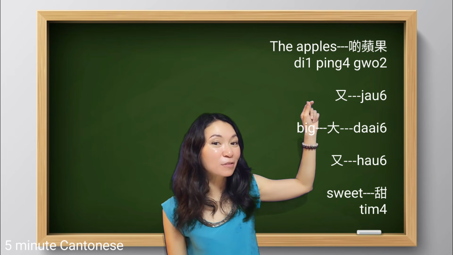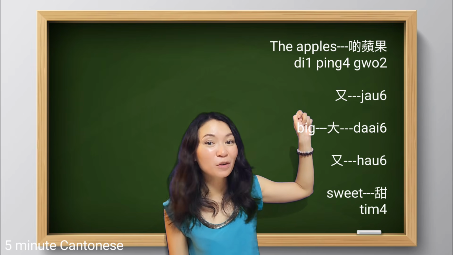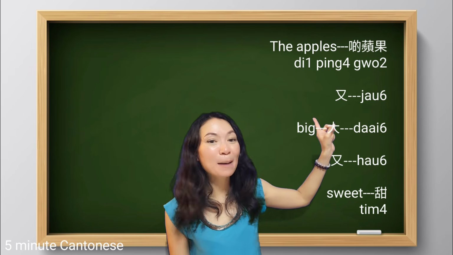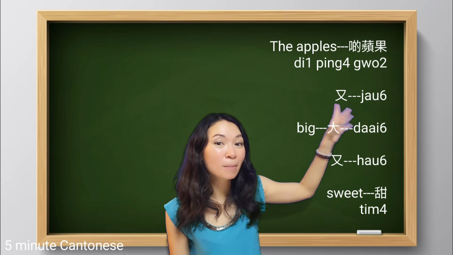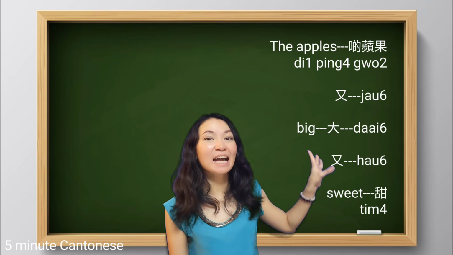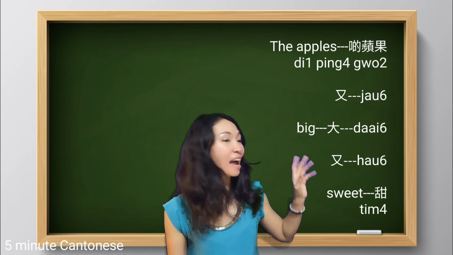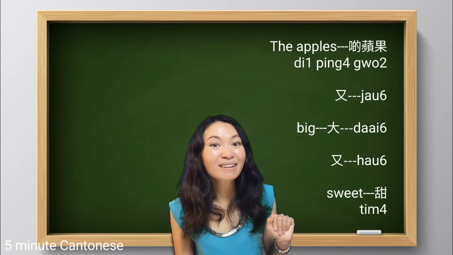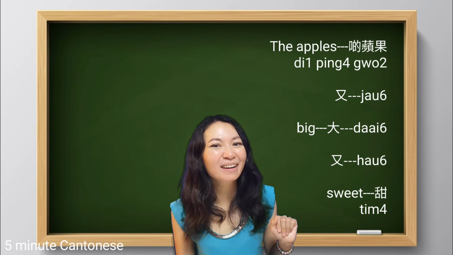This time, the quantifier for the plural form, 啲, and then apples, 啲蘋果, not just big, 又 again, big 大, and then and sweet, 又甜. 啲蘋果又大又甜.